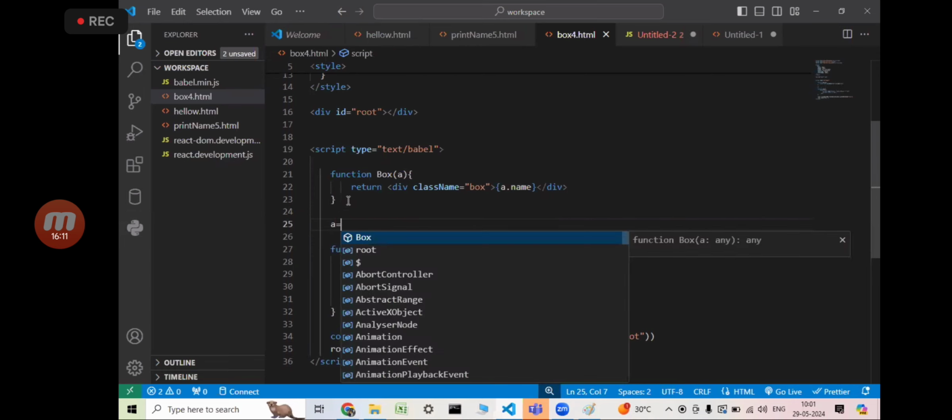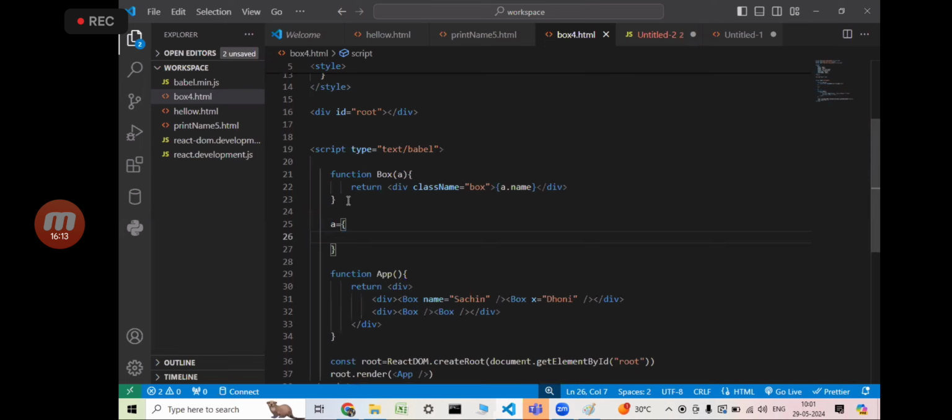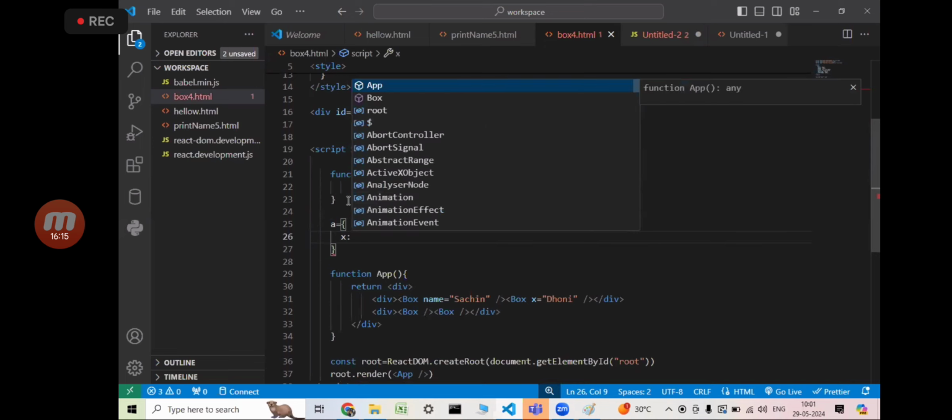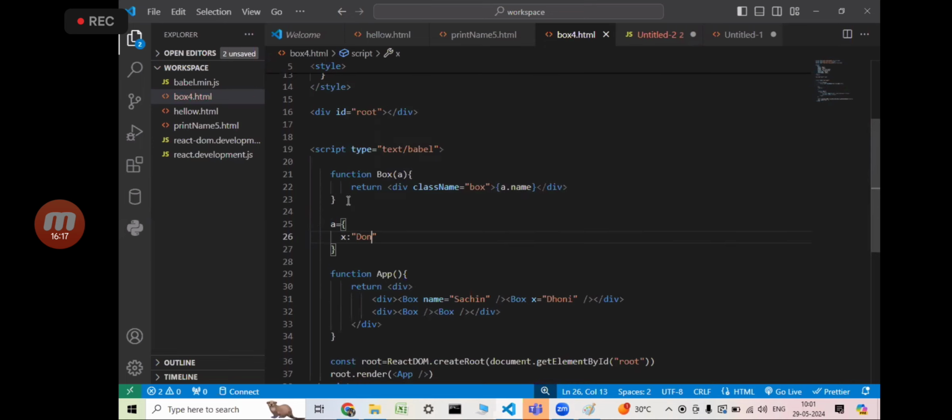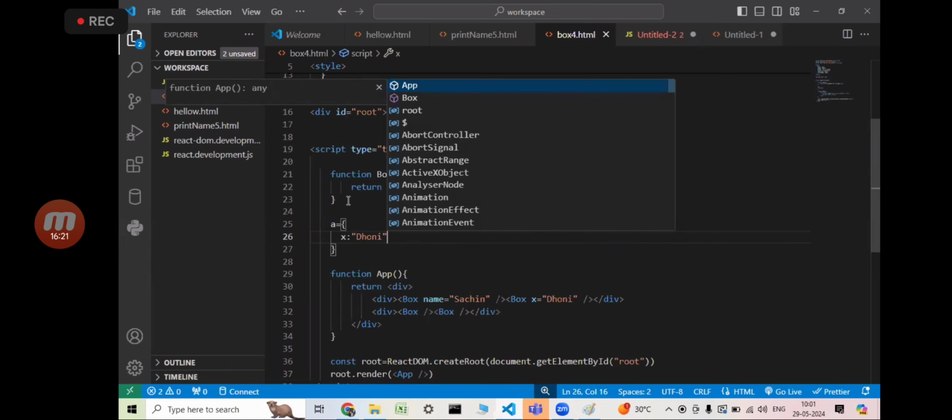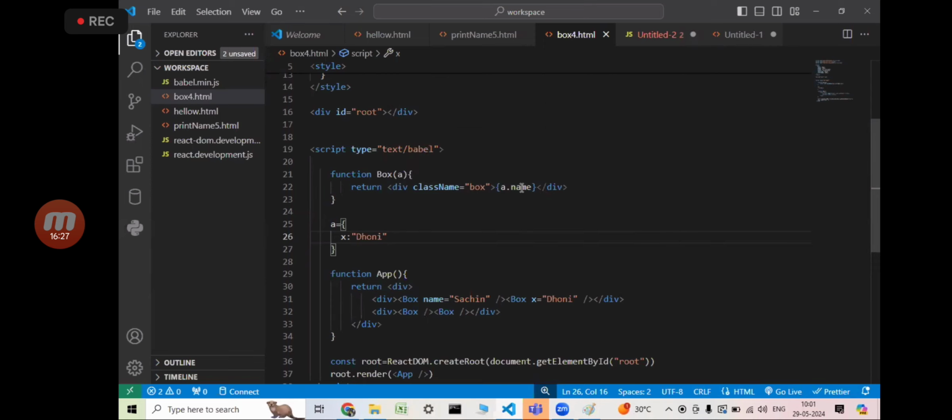My A equals x. Come on, Dhoni or not? Yes or no? Now tell me how we can get the Dhoni. A dot x. Now tell me, what do you have to change? Come on. A dot x.